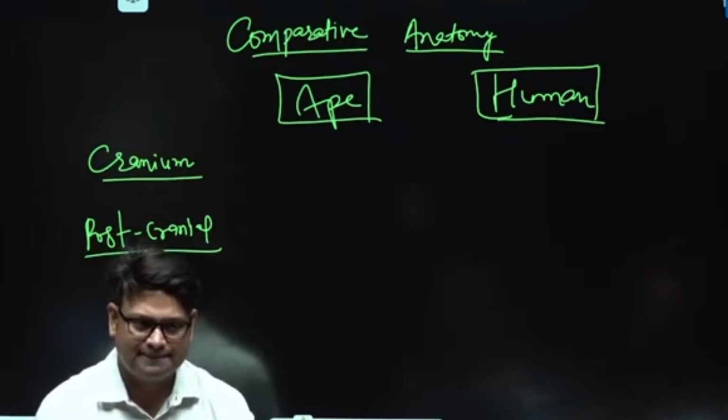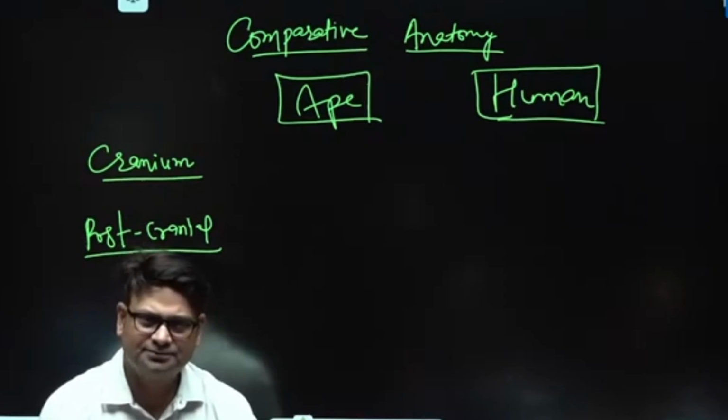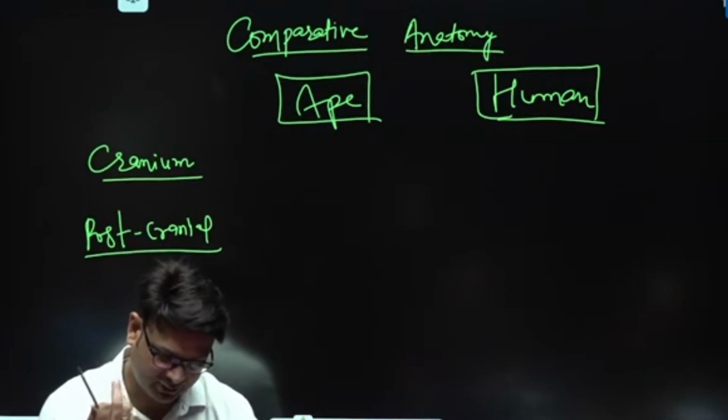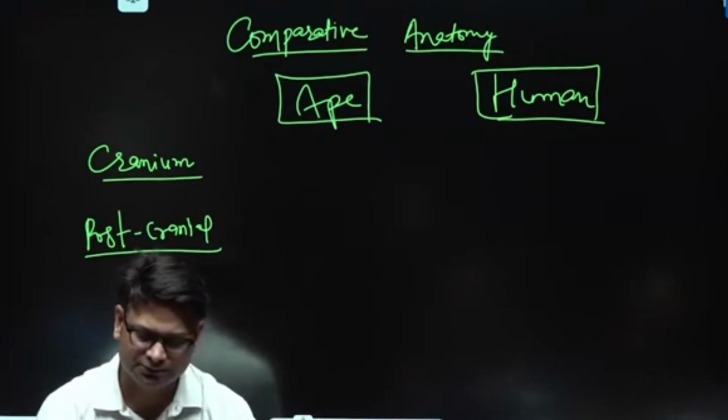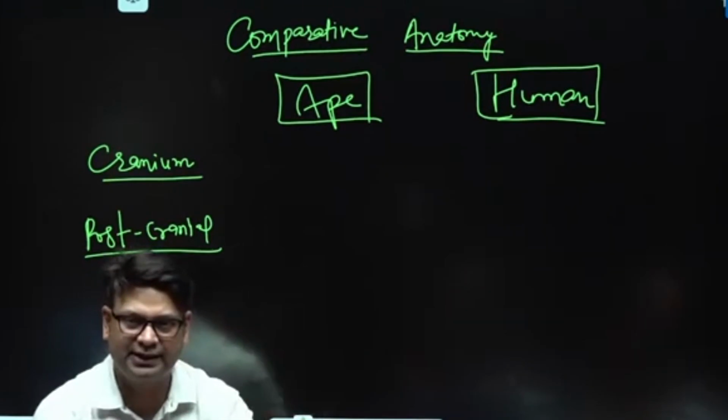Then, if someone asks about a specimen, you can easily understand what to write. Suppose they ask you on Homo erectus.